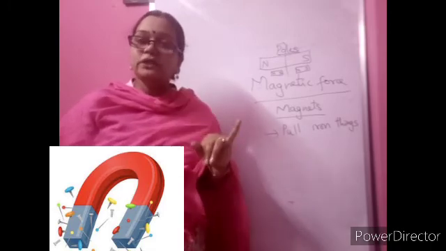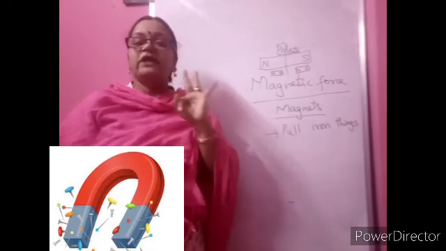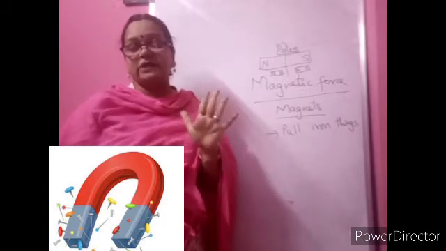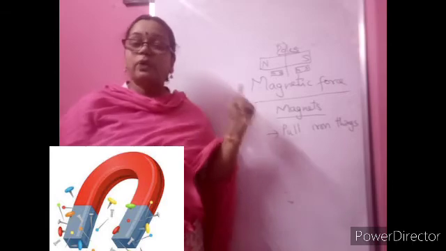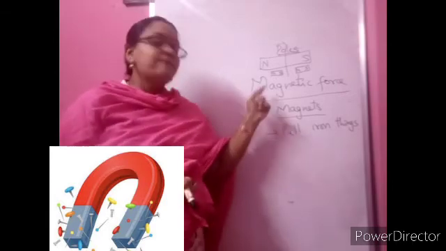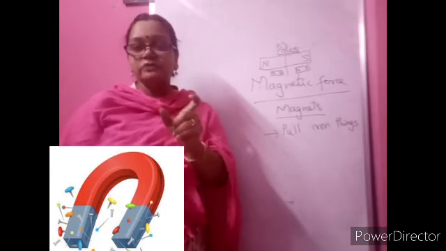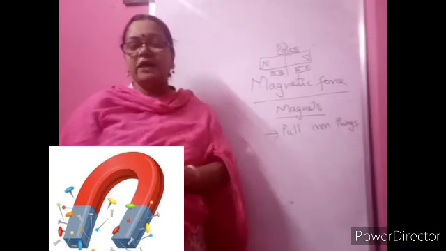So we can move things, we can stop things, we can change the shape, we can change the speed of moving things, and also change the direction. And when we are learning about forces, one important type of force is the magnetic force. So what is that magnetic force? Magnets have a force with them. With that they will pull the things made up of iron.